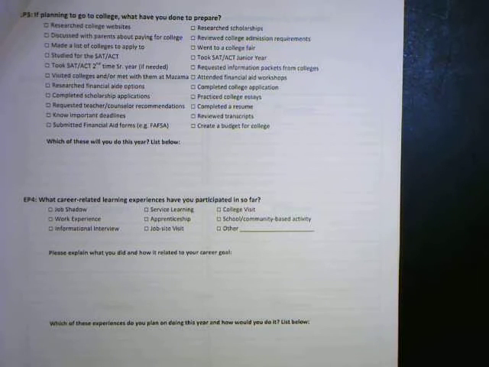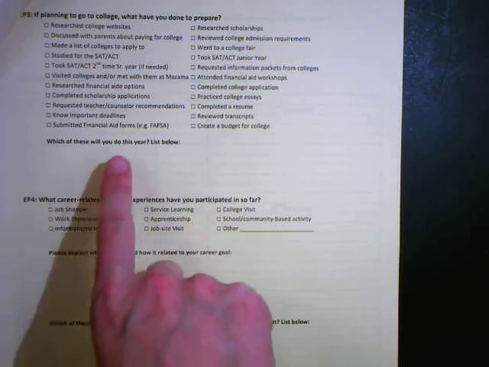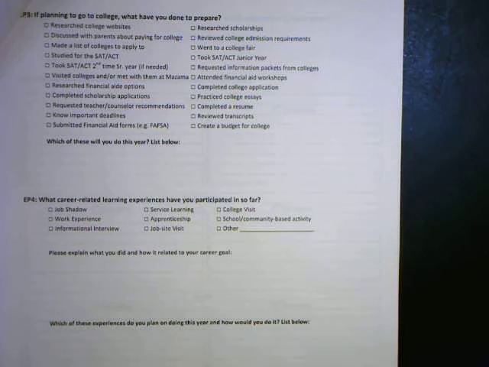For example, you might be a junior and maybe you took the ACT or SAT already, so you could check that off. If you're a junior now and you haven't done that, it's probably a good thing to think about doing in the near future. So right below that it says which of these will you do this year. So for example, that student might list that they need to do the ACT their junior year. You can list anything that's up there or think about something on your own that you think you need to do to start researching colleges.